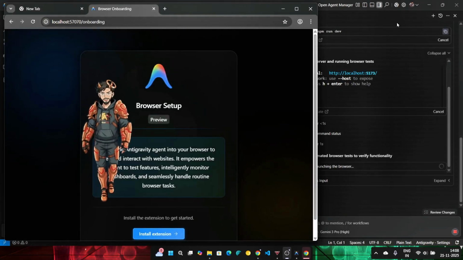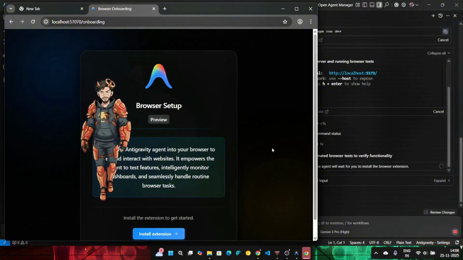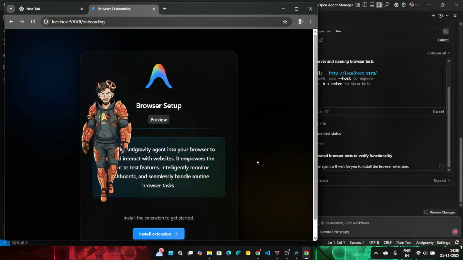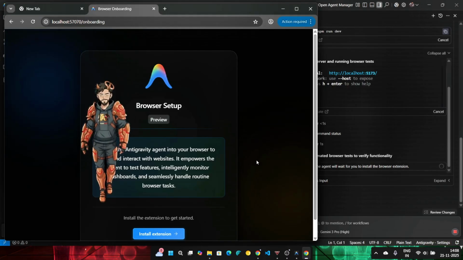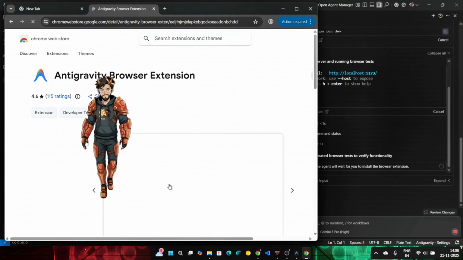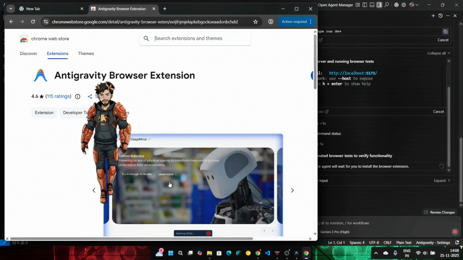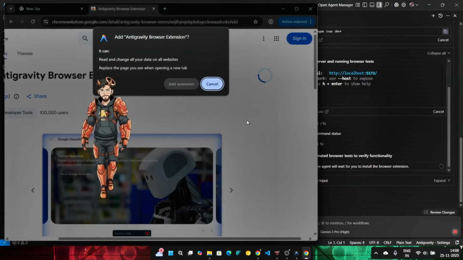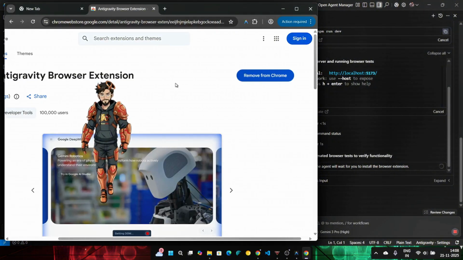Holy smokes. It said that Anti-gravity would like to access its own browser. Okay, install extension. So you have an extension of Anti-gravity. Oh, this is something I didn't know. Add to Chrome. Sure.